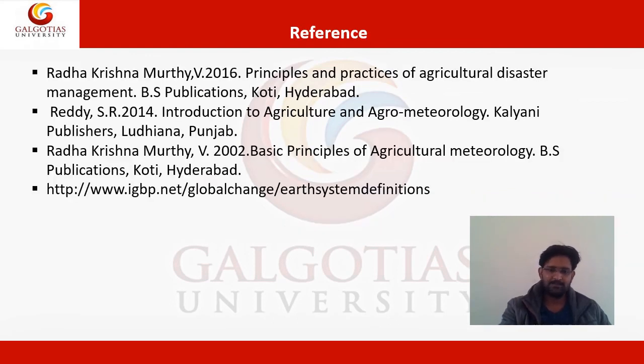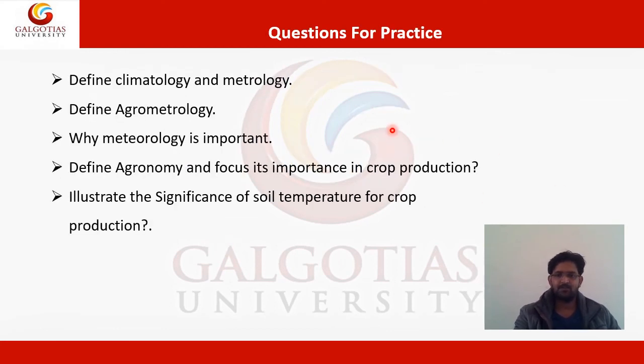These are some reference books that you can follow. These are the questions for practice, and they are very important, so you have to go through them. The first is to define climatology and meteorology; that difference should be clear to you. Then agrometeorology, a very important topic. Then why meteorology is important.